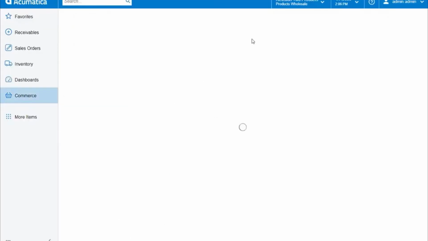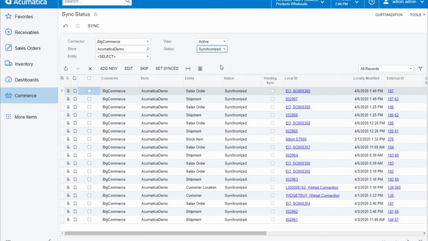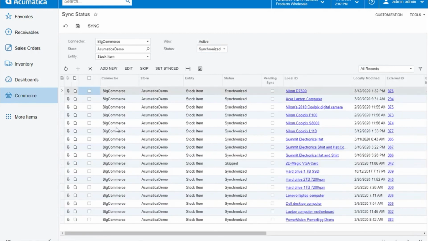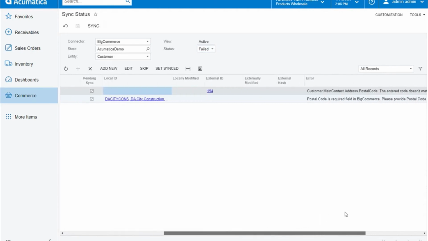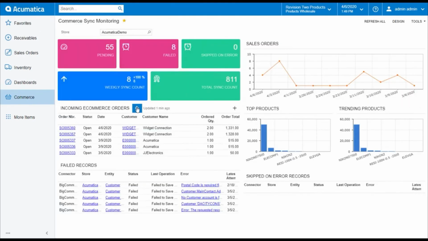Within the Sync Status page, you can preview each node of data, which is synchronized between the two systems. You can see the state of the synchronized data, when the last update took place, and even manually sync the individual nodes. And if trouble arises, the Sync Status will present human-readable error messages that will tell you exactly what has led to the outcome you didn't expect.